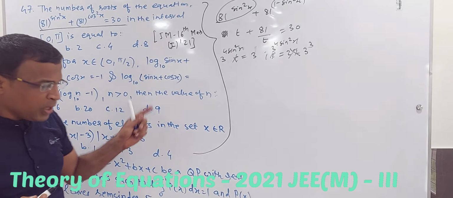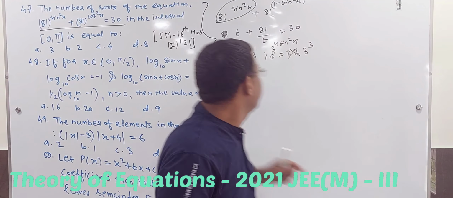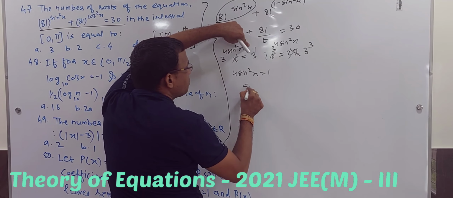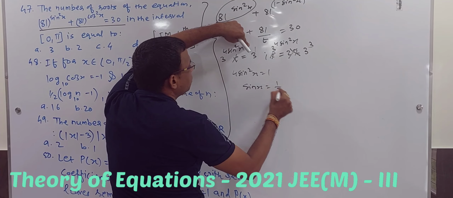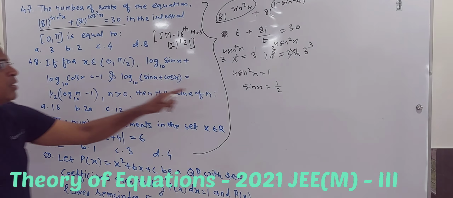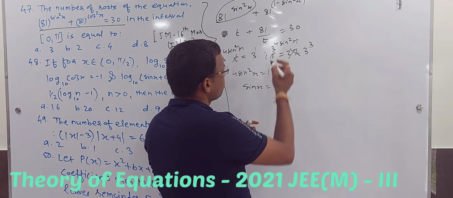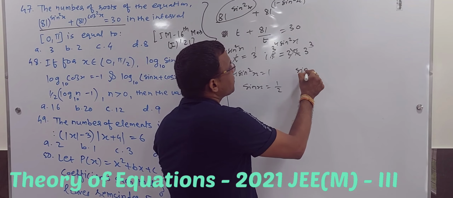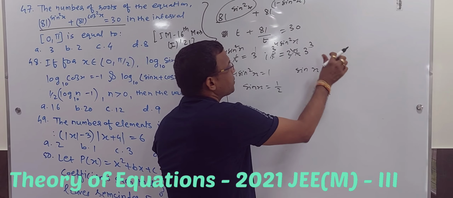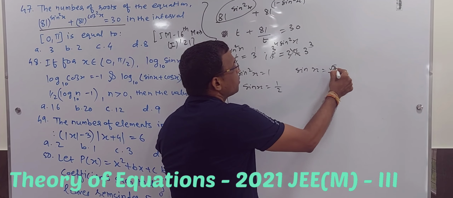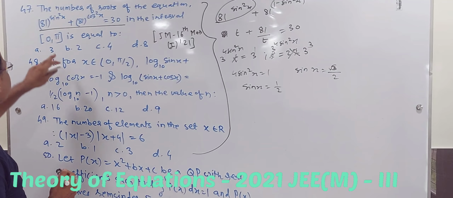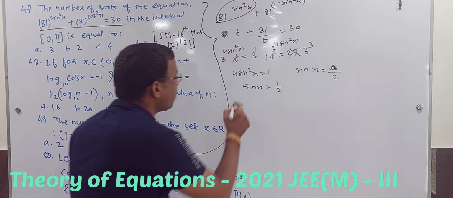So bases are same. If a power x is equal to a power y, then x is equal to y. So I got 4 sine square x is equal to 1. That gives me sine x equal to 1 by 2. Obviously plus minus, but we know that in my territory 0 to pi, sine is positive. So that is half, and here 4 sine square x is equal to 3. So 3 by 4, so sine x will be root 3 by 2. That's it. The question asks how many roots are there? Options are 3, 2, 4, 8. So I have two cases.